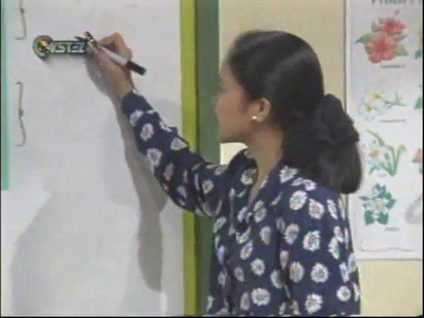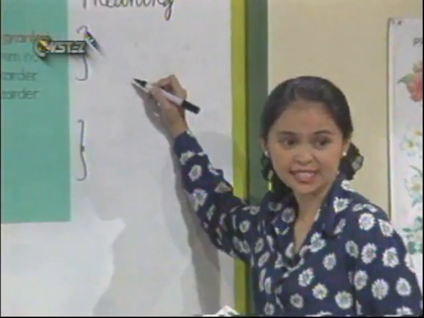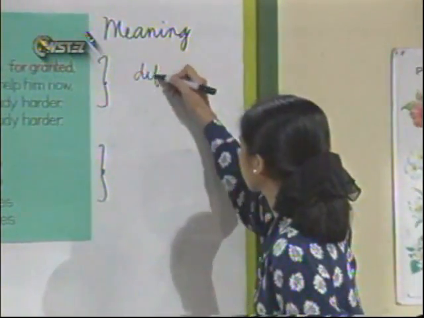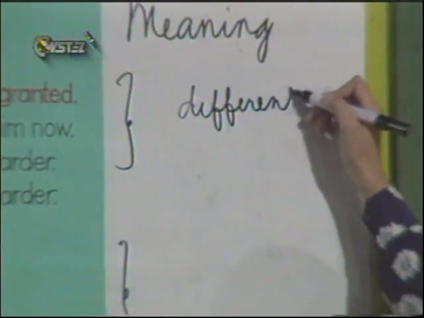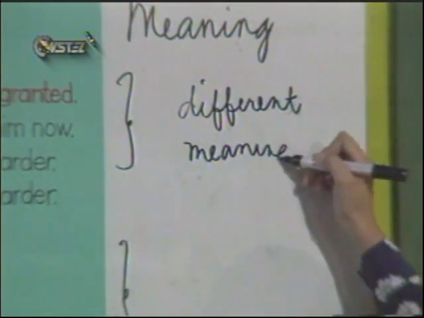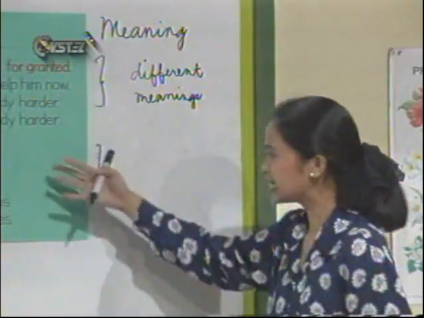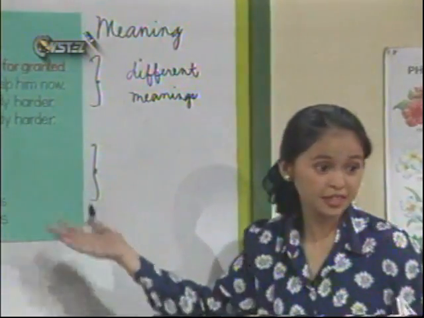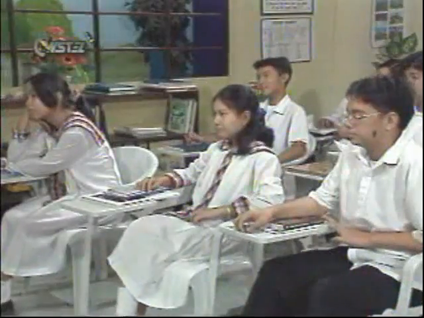You're right, Mike. In set C, the verbs have different meanings. While in set D, the verbs have the same meaning, so there's no change in meaning.